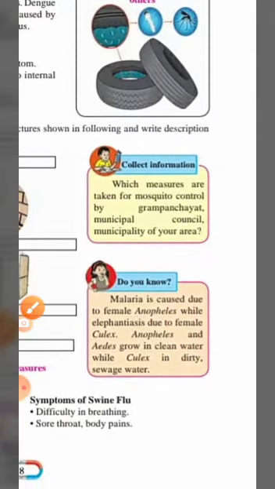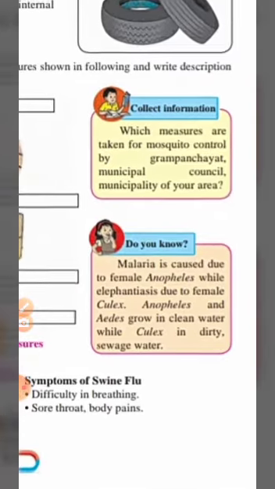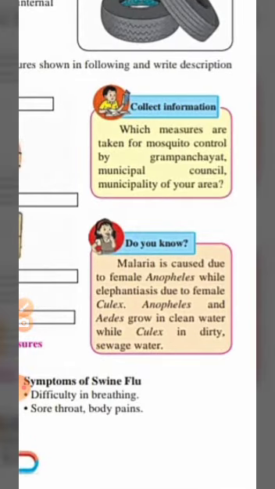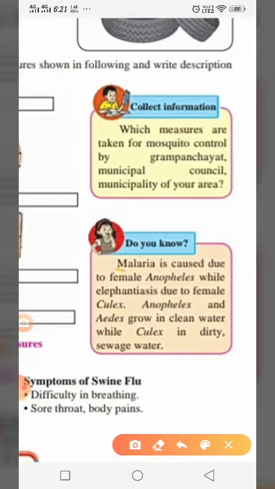Now, do you know malaria is caused due to the female Anopheles, while elephantiasis is due to female Culex? See, malaria is also a kind of disease, and that is caused because of the female Anopheles. This is also a kind of mosquito.